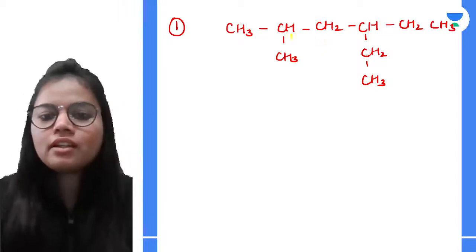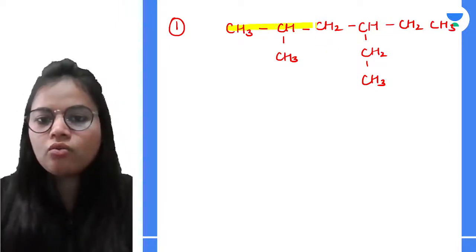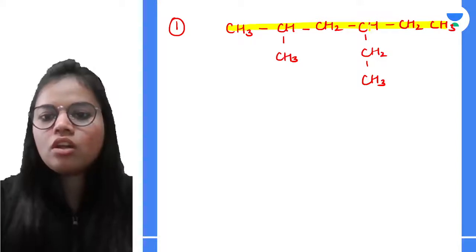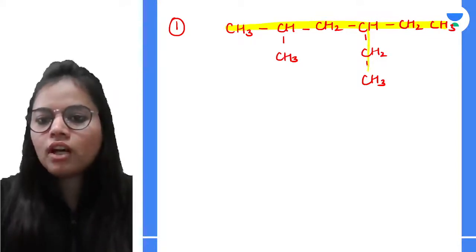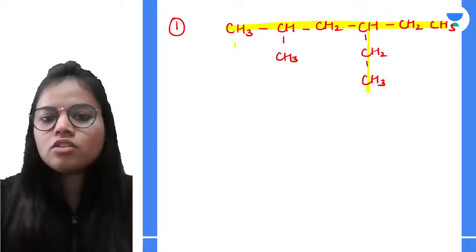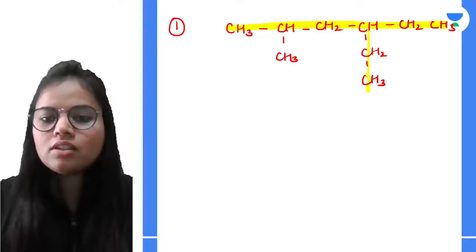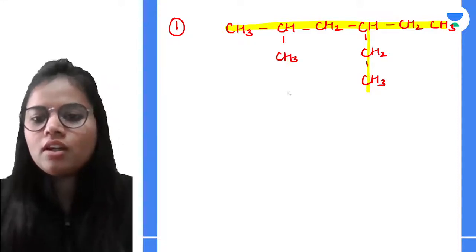First, I will be selecting the longest carbon chain. So one chain is this one, that I can select. How many carbon atoms are present here? 1, 2, 3, 4, 5, 6. If I talk about this carbon chain, this will be 1, 2, 3, 4, 5, 6. That is also containing 6. And of course, this cannot be the case.